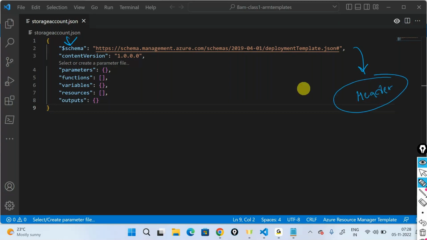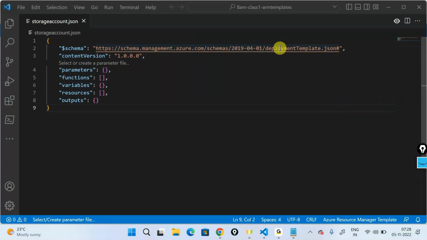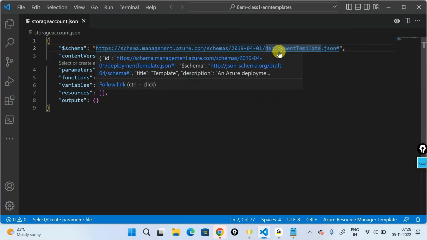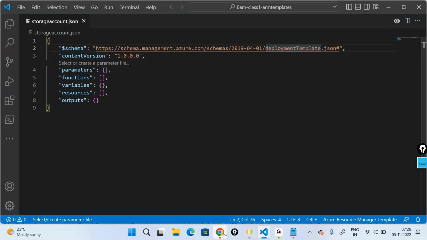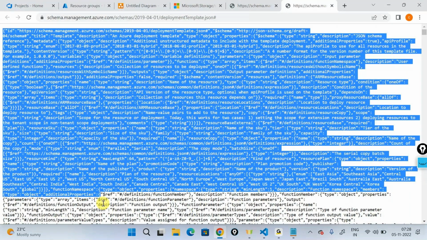Again, I do not give this link here. It's an HTTPS link that was given to me when I just started creating the template by that particular publisher, who's Microsoft. And this is there in place to do some validations. Now, if you just click on this and open my browser, it's just going to give you a huge JSON body that's telling you, per a given resource, what are all the properties that you can really mention.